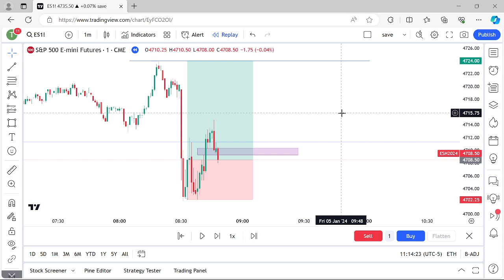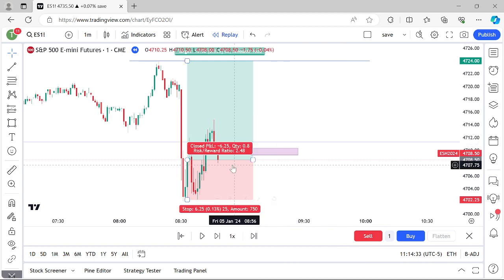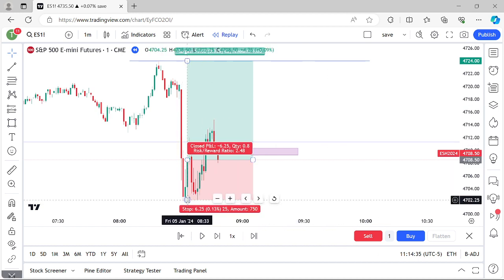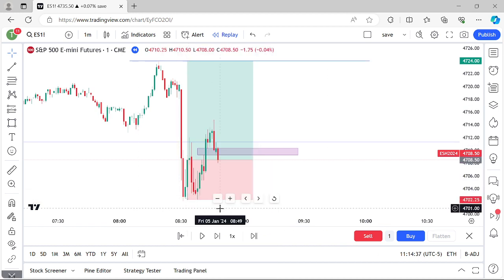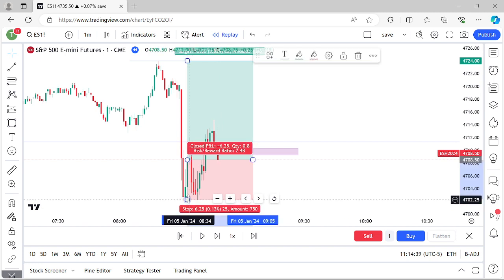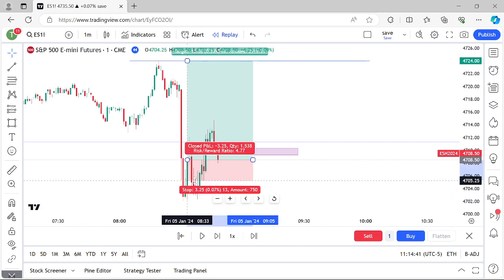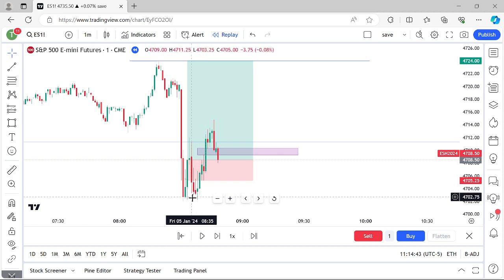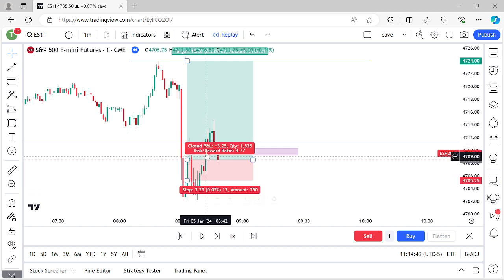It's valid. Now, what about another place you could go with your stop if you want to be super aggressive with it? The risk reward's already great on this, but you could go underneath the fair value gap right here, which of course would be even better risk reward. So let's just put it underneath the fair value gap below. There's no other fair value gap down below, so you're good to do that. This is the only fair value gap right there.